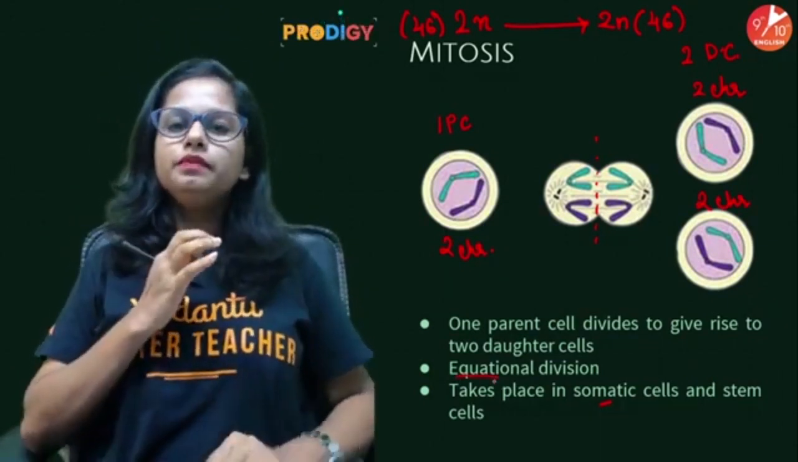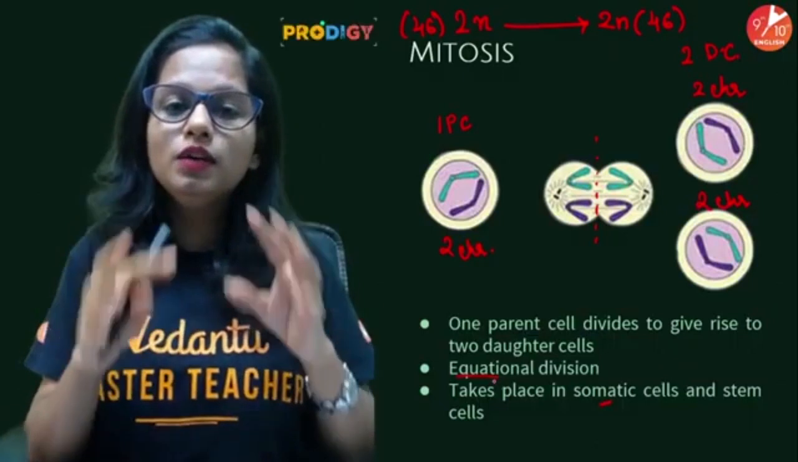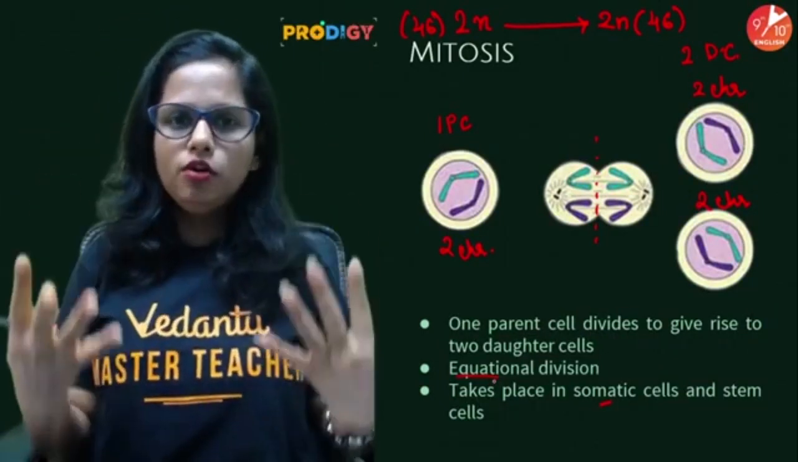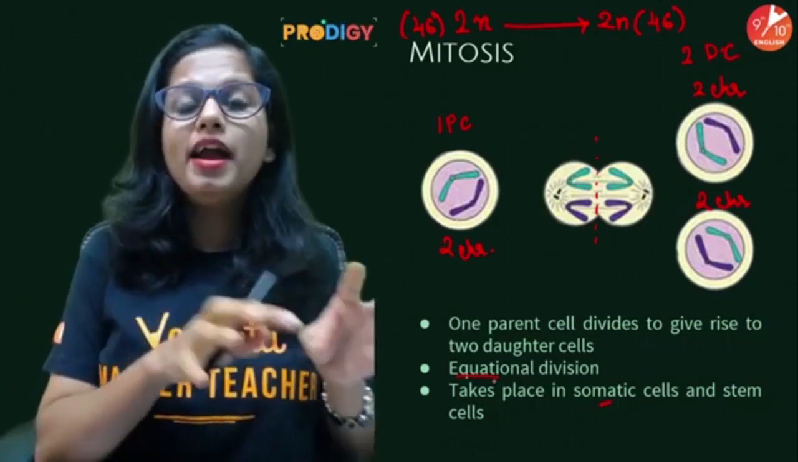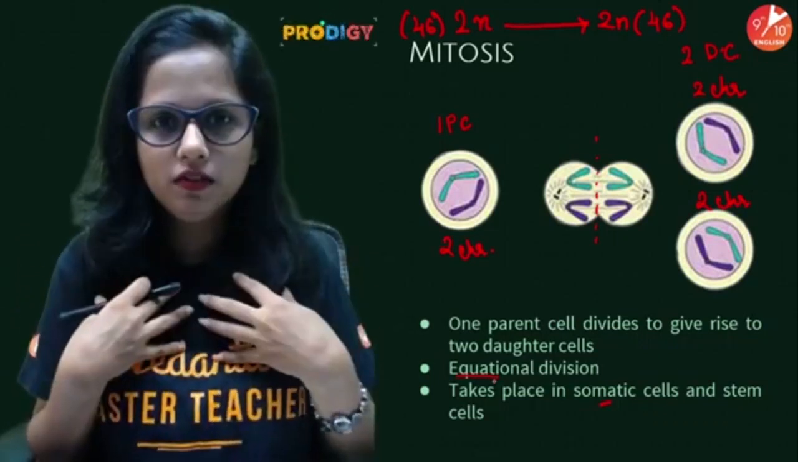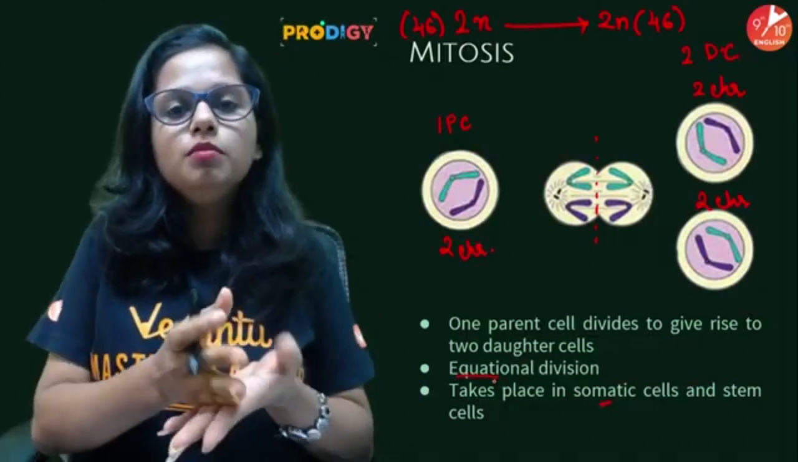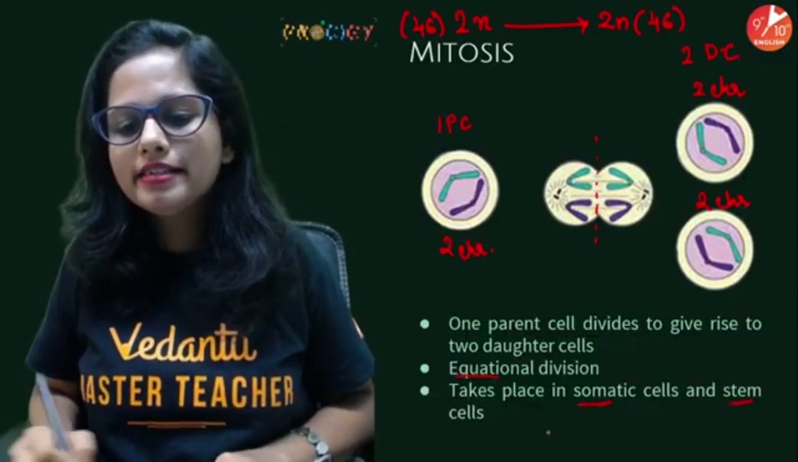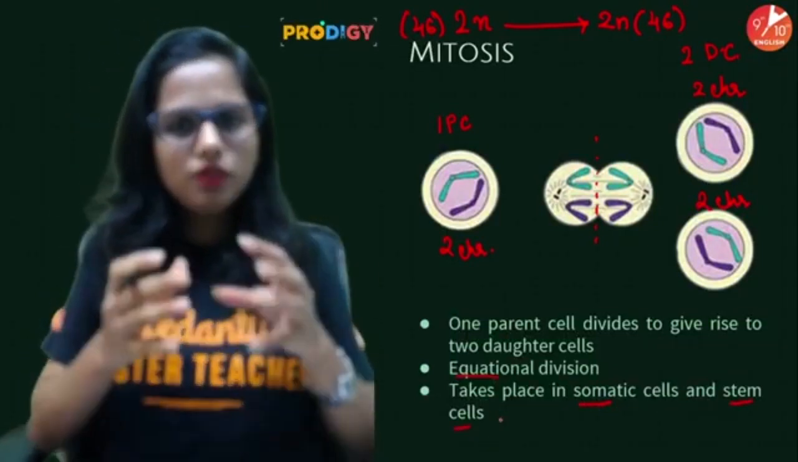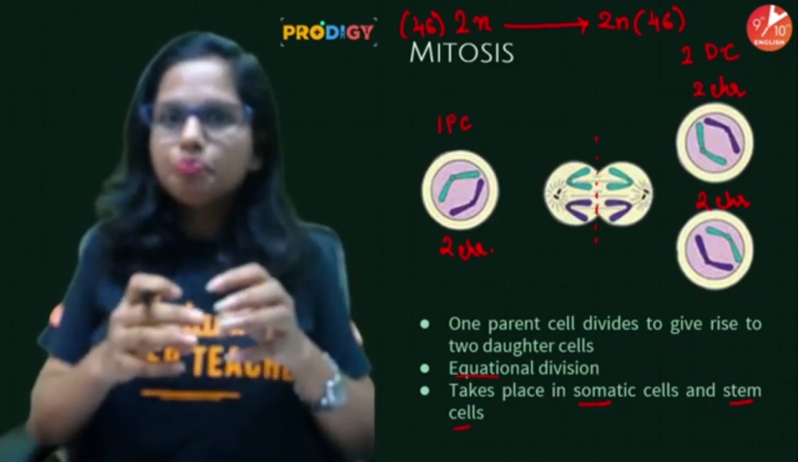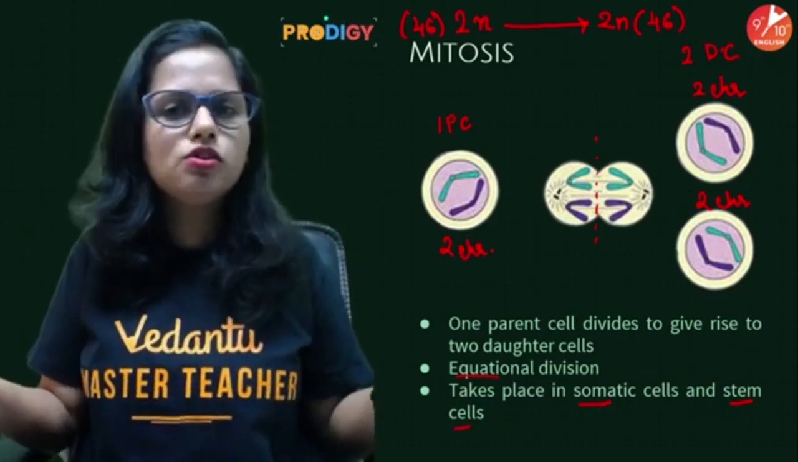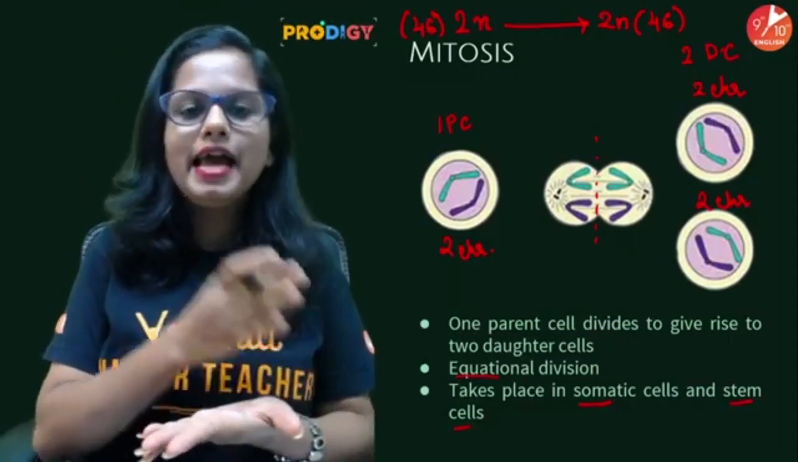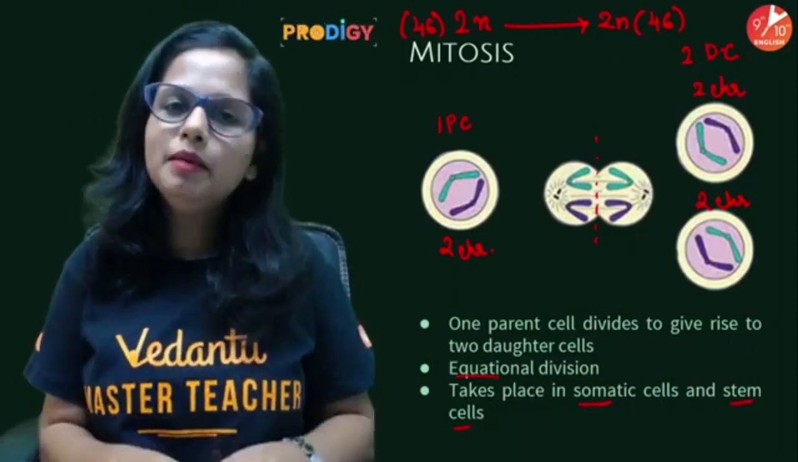Now people, which cells will divide by mitosis? All the body cells, which are called somatic cells. Soma means body, so cells of our body are called somatic cells. All the somatic cells and the stem cells, which have the potential to differentiate into different types of cells of our body. So those kinds of cells are known as stem cells. So people, somatic cells and stem cells divide by mitosis.